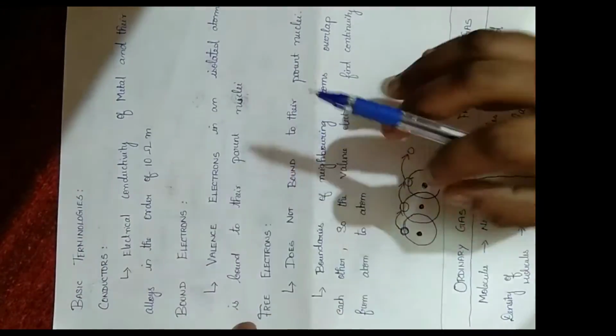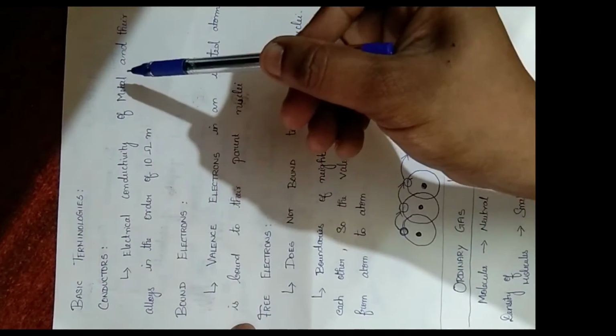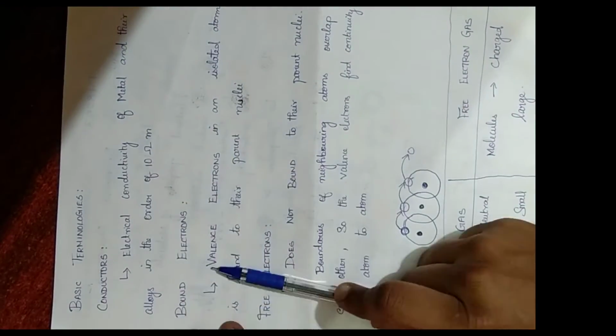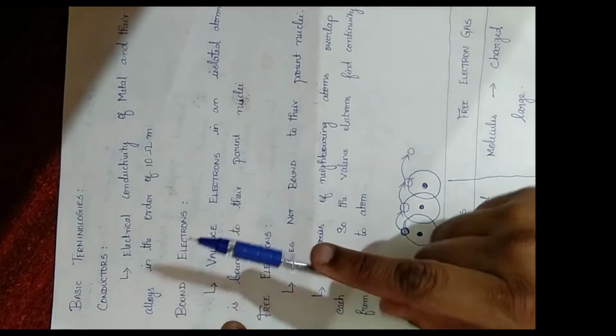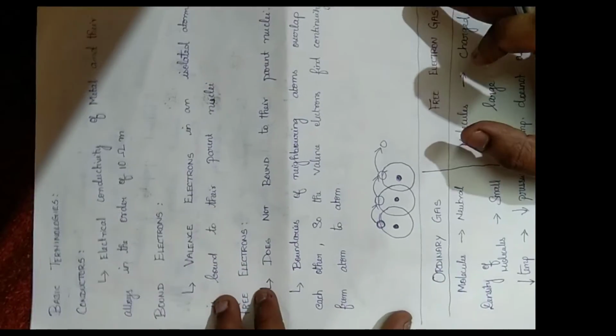Coming to the basic terminologies that we are going to use throughout the unit. Conductors: the resistivity is of the order of 10 to the power of minus 8 ohm meter for metals and their alloys. Bound electrons are those valence electrons which are tightly bound to their parent nuclei. Free electrons are those electrons that are loosely bound or not bound to the parent nuclei. The boundaries of neighboring atoms overlap each other, so the electrons jump from one atom to another to form a continuity while conducting electricity, heat or anything.